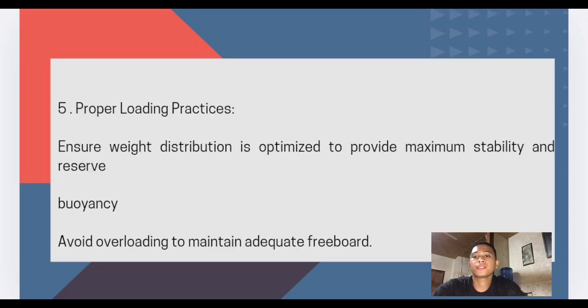Number five, proper loading practices. Ensure weight distribution is optimized to provide maximum stability and reserve buoyancy. Avoid overloading to maintain adequate freeboard.